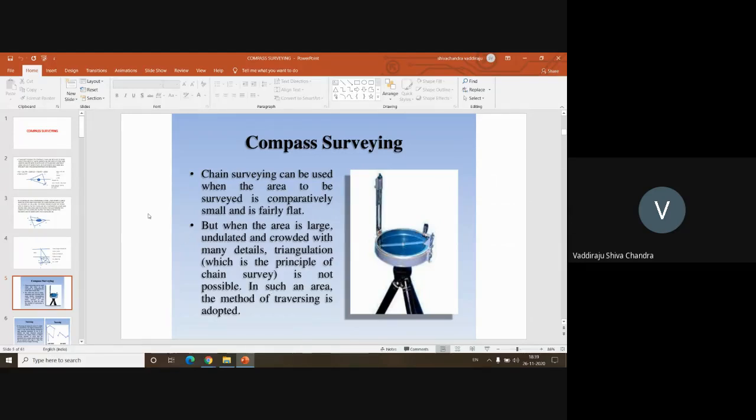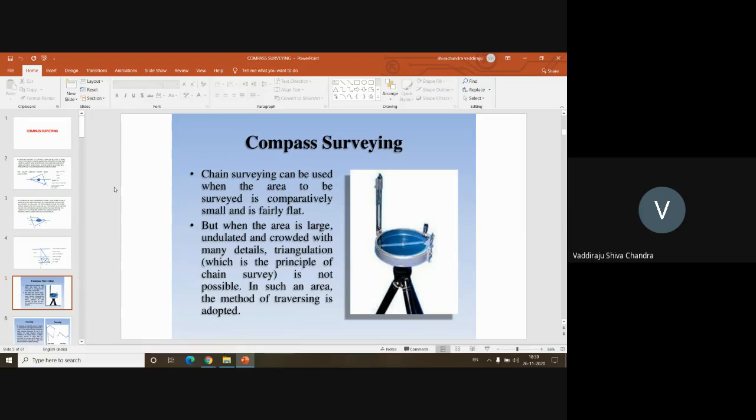Okay. So chain surveying can be used when the area to be surveyed is comparatively small and fairly flat. But when the area is large, undulated, and crowded with many details, triangulation is not possible. In such an area, the method of traversing is adopted. What do you mean by traversing? Triangulation is nothing but dividing the given area into a set of triangles, right?